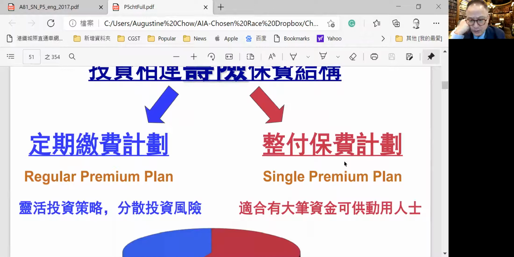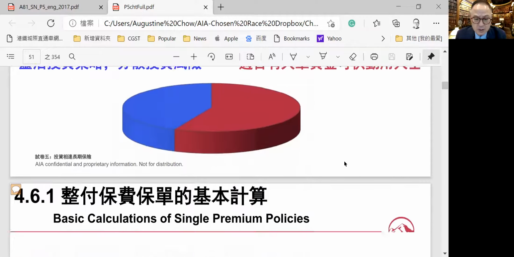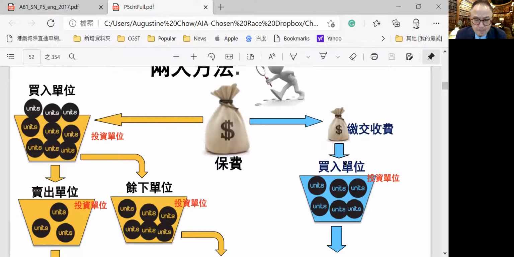So for some investors, they want to make a single premium plan. They just put in a large sum of money, say 1 million, 2 million US or Hong Kong dollars, into the fund account and then take advantage of the investment. Or they can make a regular premium payment, a 5-year plan or 10-year plan, so that they can take advantage of the average cost of the investment. So these two ways are very common.